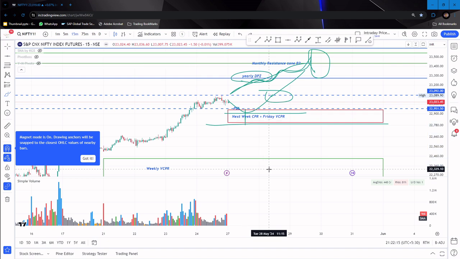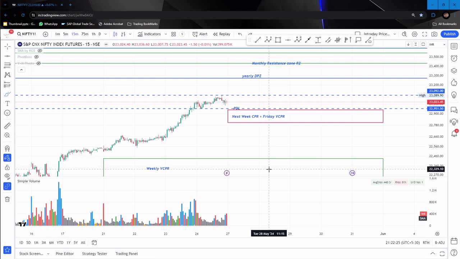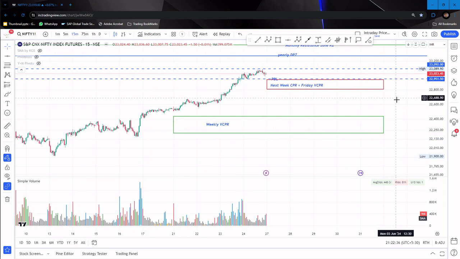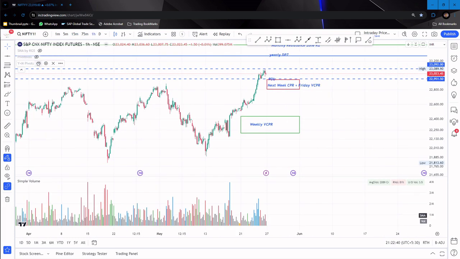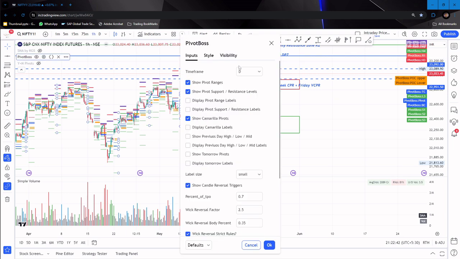If you see, I have given you the weekly CPR, weekly virgin CPR, Friday virgin CPR, previous day high, previous day low; you can easily notice. Yearly double pivot zone we have noticed, and monthly resistance zone also. And there will be one question: you have marked all these zones, but why have you not marked the weekly CPR zone and monthly CPR zone? This question will come for everyone. Let me answer that.